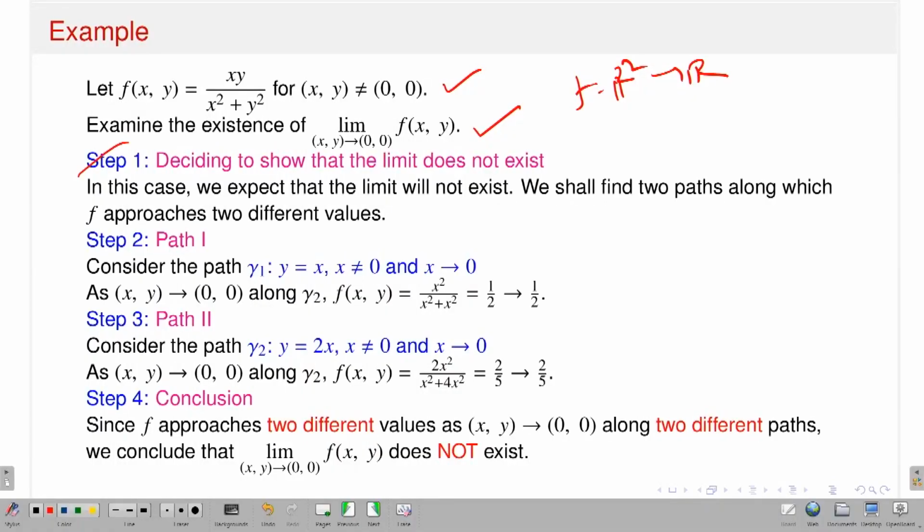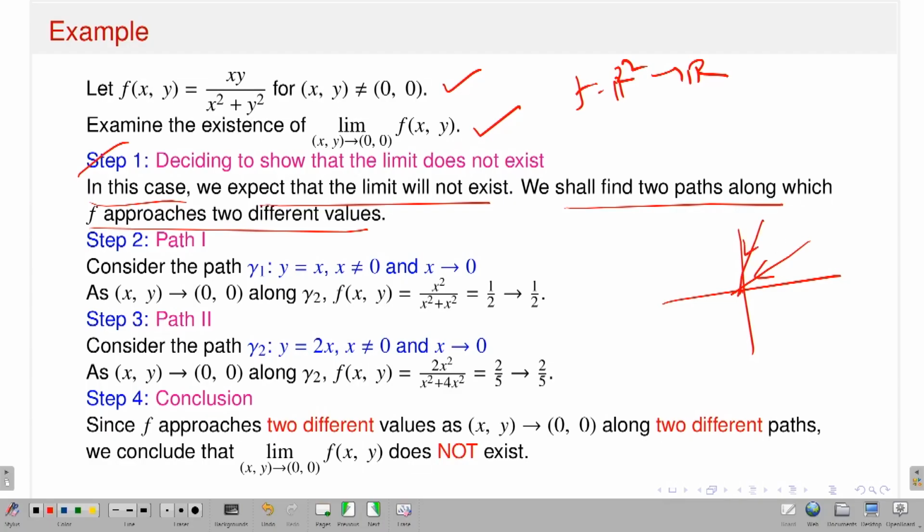So step one is deciding whether to show that the limit does not exist. That's my guess. In this case we expect that the limit will not exist. We shall find two paths. I will find two different paths, both approaching the origin, where f approaches two different limits. So this is step 2, path 1.